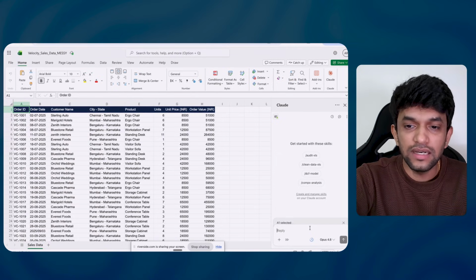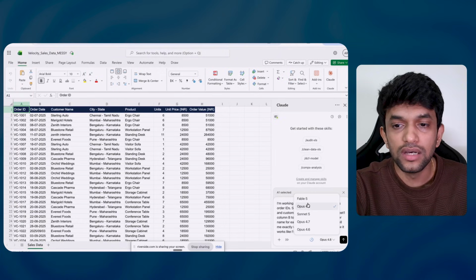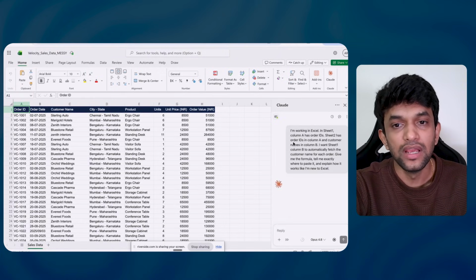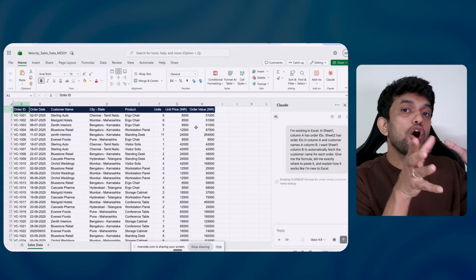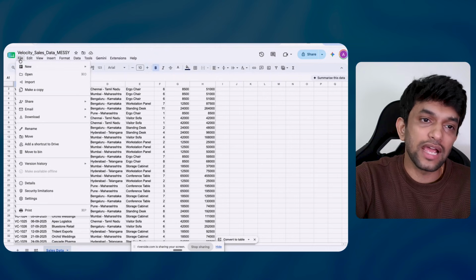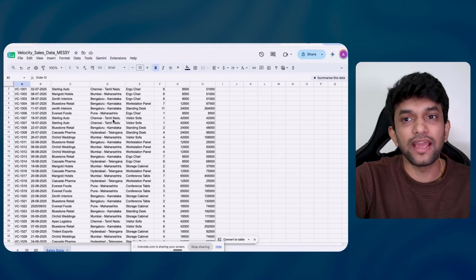Now I will paste the same prompt over here. If you can see, yeah, I've done it. Now I can choose the model also here. Let us go with Opus 4.8 only and let me shoot it. Now see, can you see Claude is working on my data. I have opened it on my Google Sheet as well. Now what I will do is I'll download my Excel file.